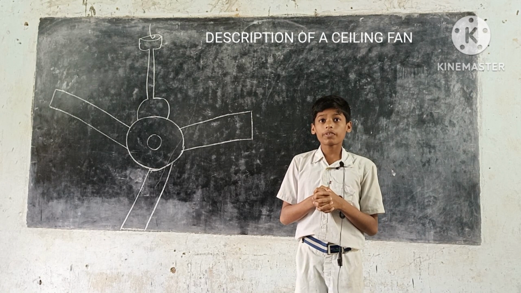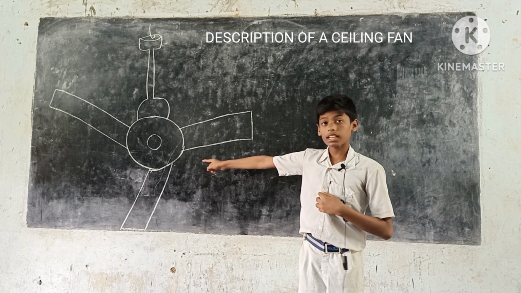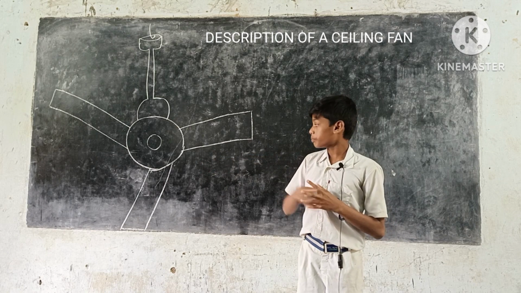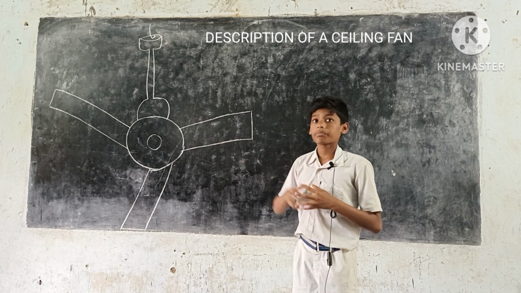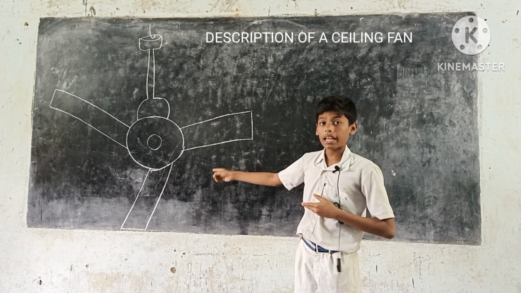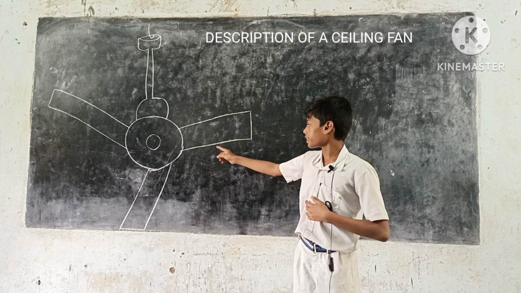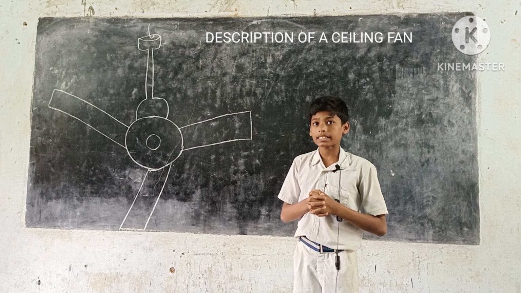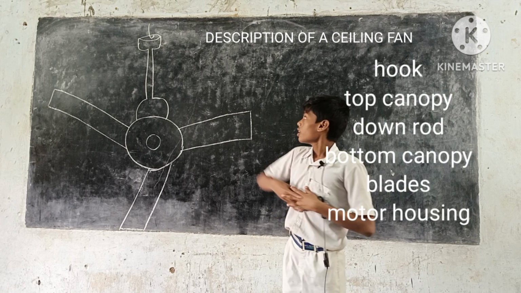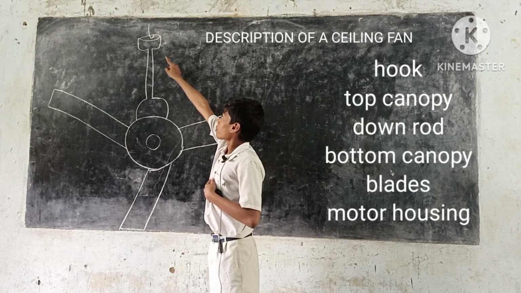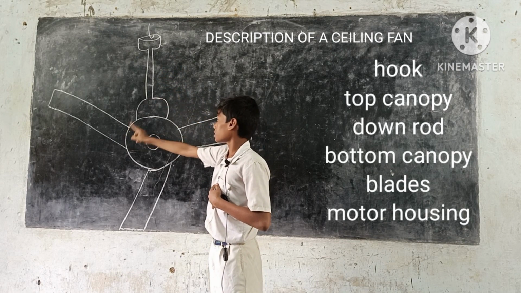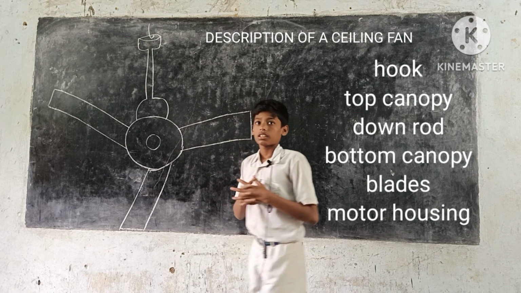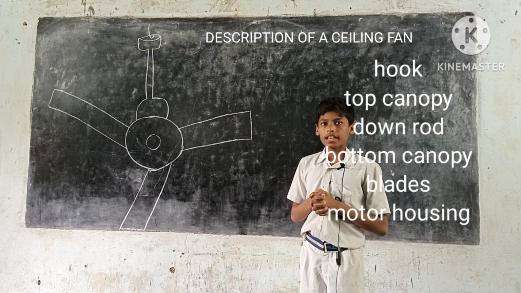Now description of a ceiling fan. This is a fan. It is big in size. It is round in shape. It is black in color. It is made of iron and plastic. It has parts: hook, top canopy, down rod, bottom canopy, blades, motor housing. It is used for getting air.